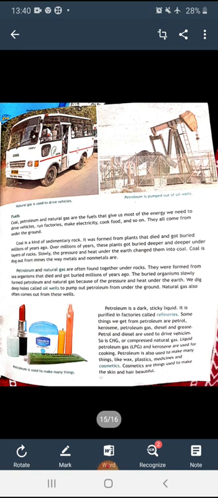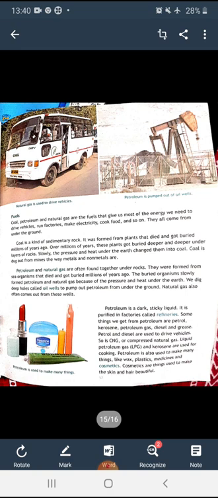Petroleum, we need to drive vehicles, to run factories, to make electricity, cook food and so on. We have to use these fuels. They all come from under the ground.